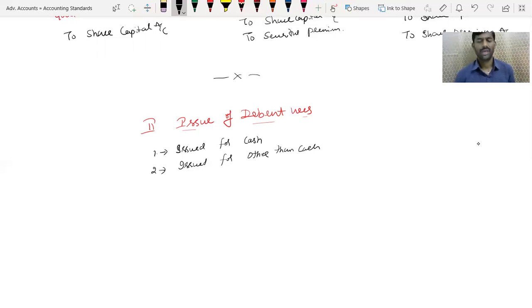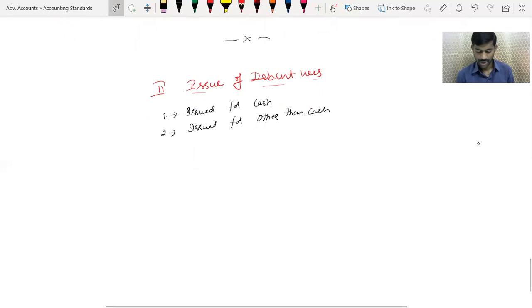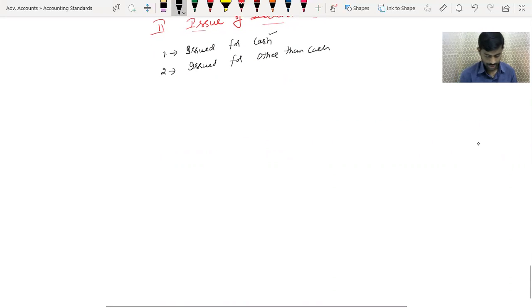So there is no cash movement. It is either a purchase of an asset or cancellation of another form of liability. Correct? For that I have issued the debentures. Now let's go to part 1, if debentures are issued for cash.